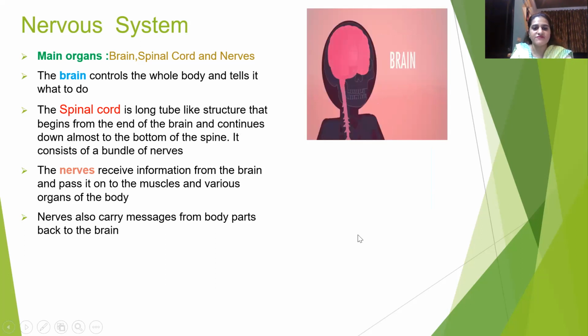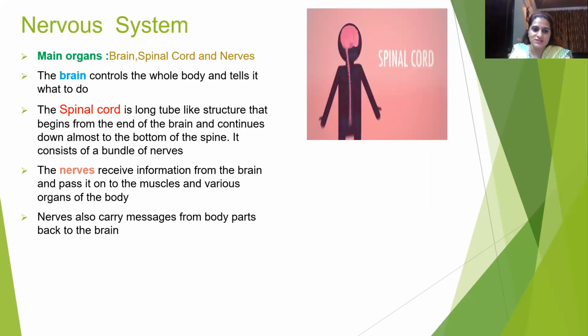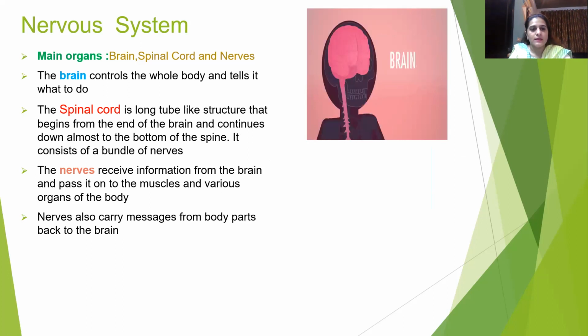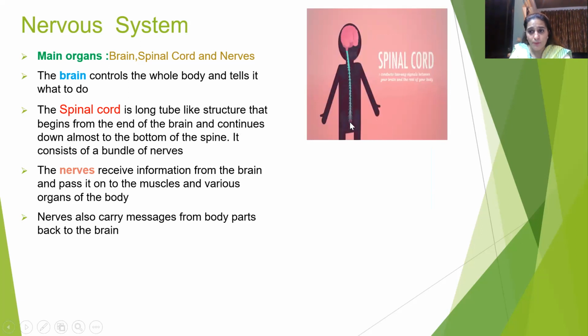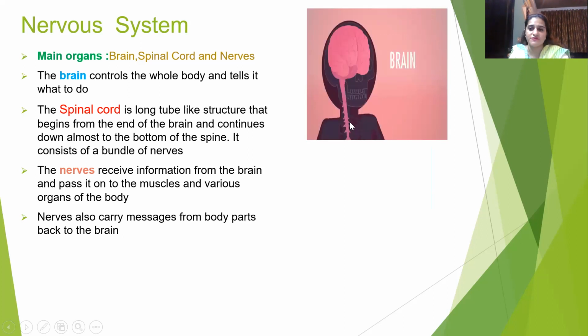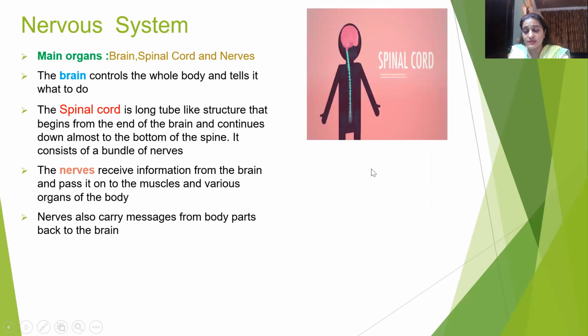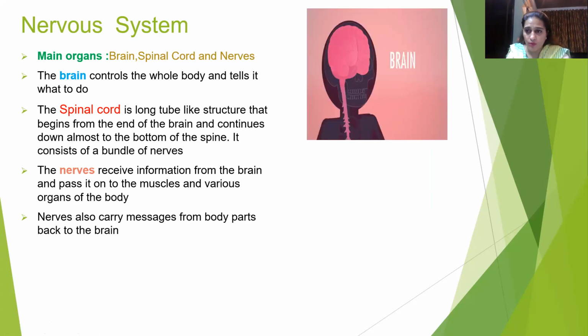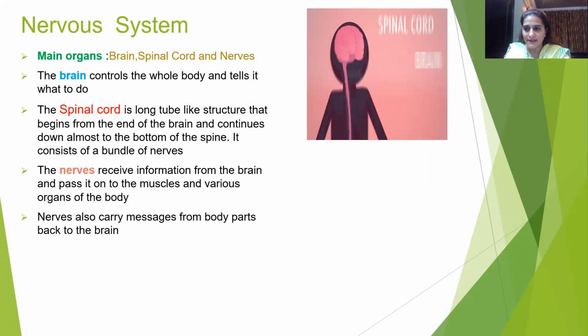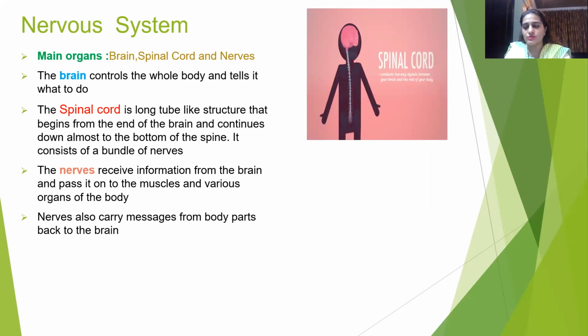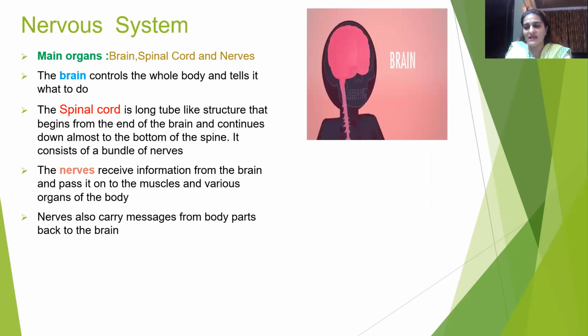The nerves receive information from the brain and pass it on to the muscles and various organs of the body. Now, these nerves pass the information from brain to the body, and they also pass information from body to the brain. So I will explain this with the help of an example. For example, somebody in your home is ironing clothes, and you try to touch that hot iron. What will happen? You will quickly remove your hand back.